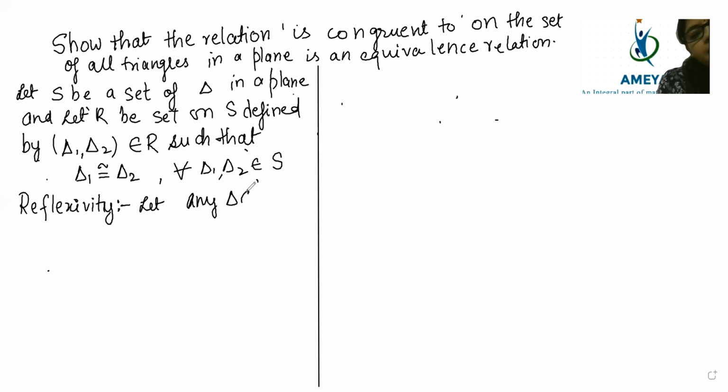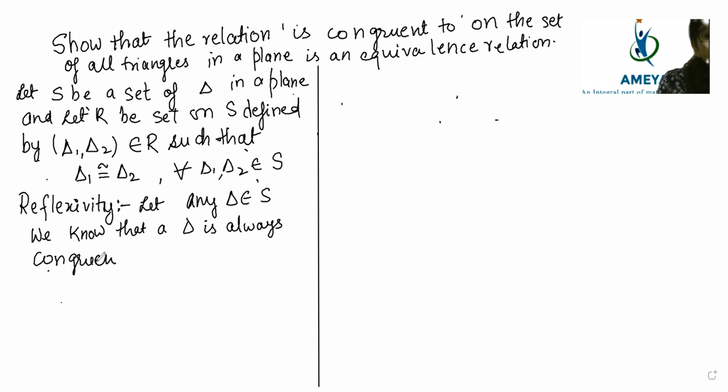Let any triangle belong to S. Now this triangle belongs to S. Then we know that a triangle is always congruent to itself.